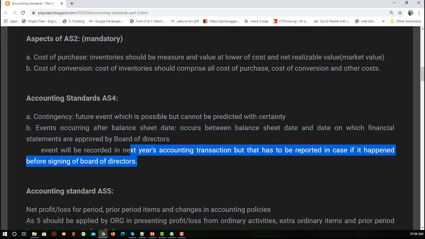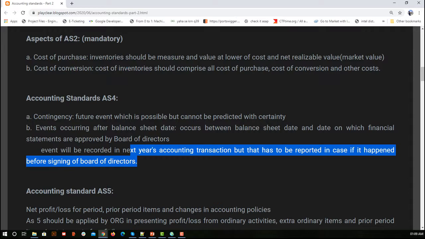If something happens in May 2020, it should be recorded in the financial year 2020-2021. But it is also said that if it happened before the management signs or stamps the balance sheet, that is within three months from 31st March, it should be disclosed before the management signs it.